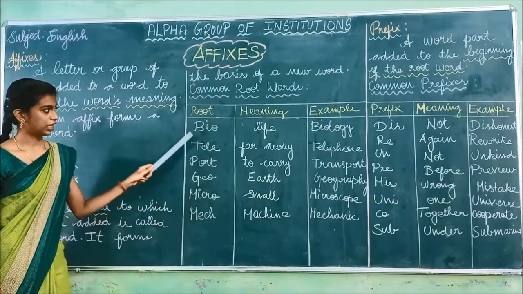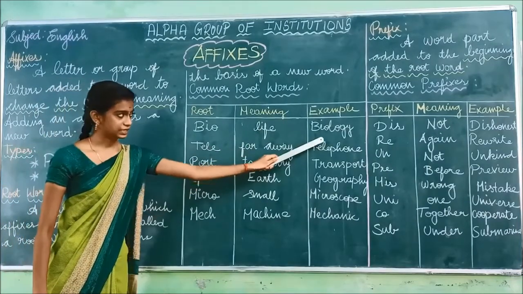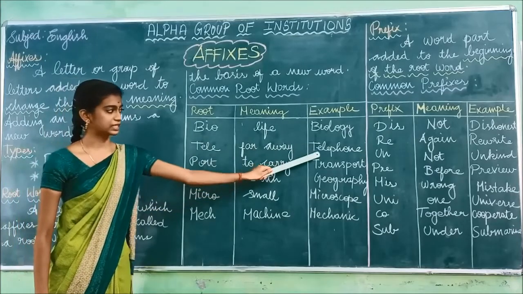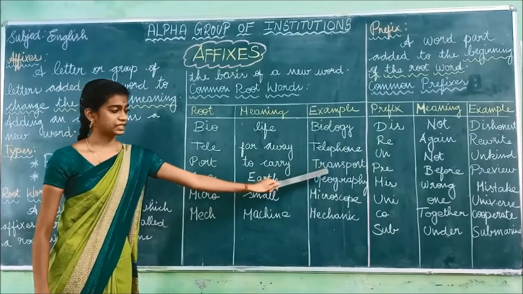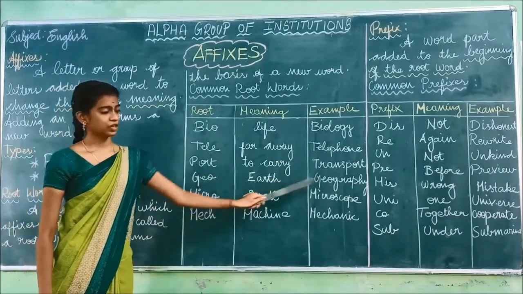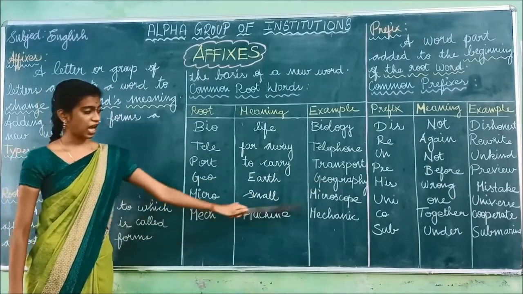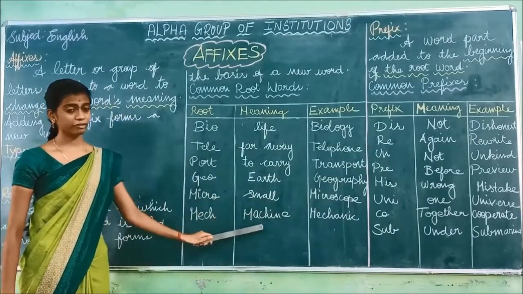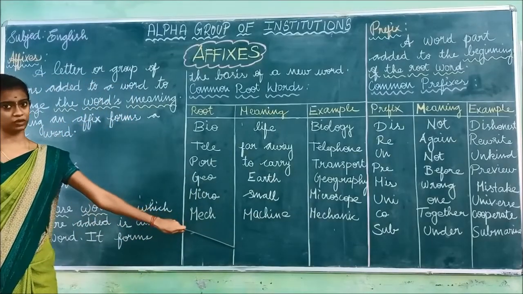Next, we have seen the common root words. The first one is bio. The meaning of bio is life, and the example is biology. Second, tele. Tele means far away, and the example is telephone. Third, coach. Coach means to carry, and the example is transport. Next is geo. Geo means earth, and the example is geography. Next is micro. Micro means small, and the example is microscope. And the last one is mech. The meaning of mech is machine, and the example is mechanic. Have you understood up to this, students?